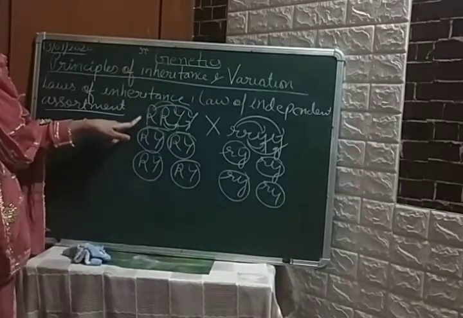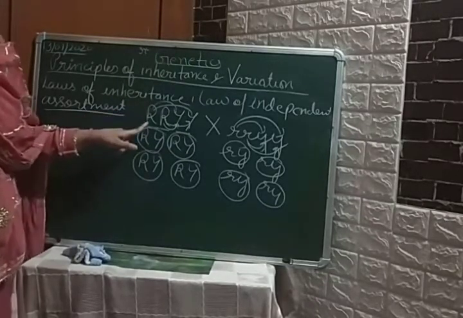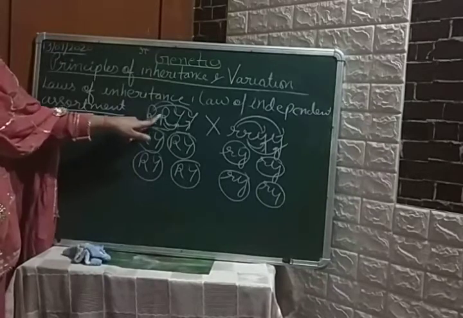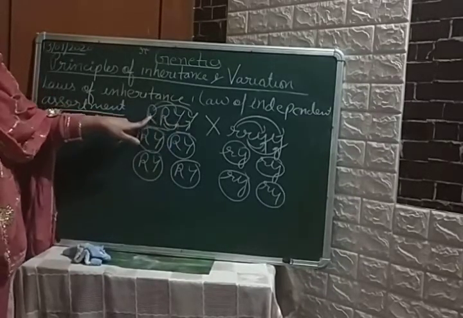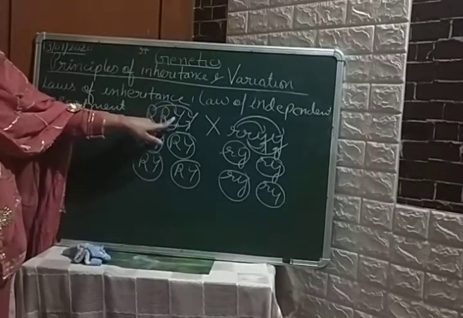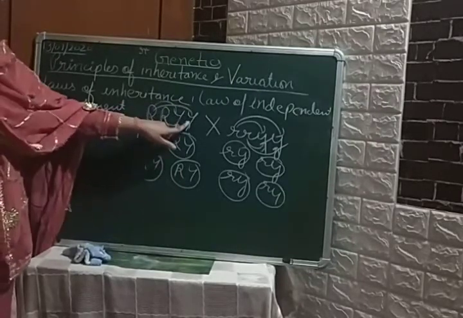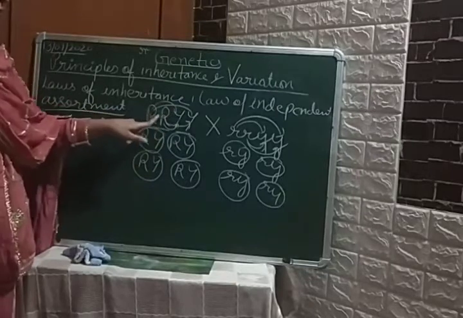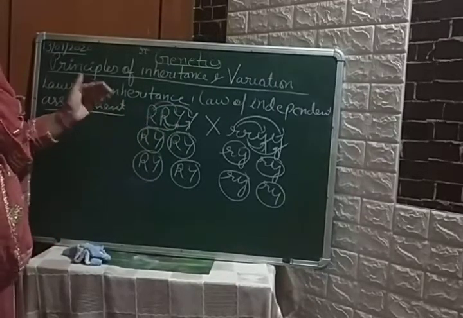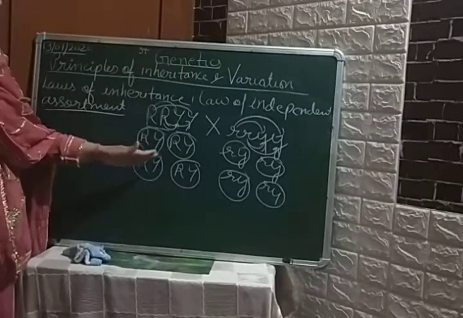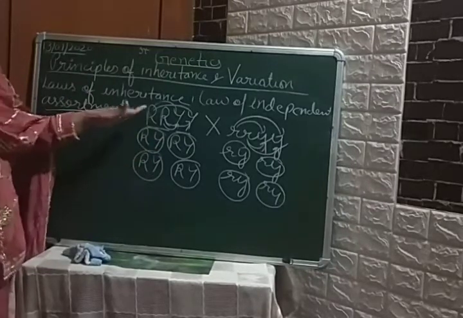See here what I have told you, that 2 alleles of each character separate independently. This has equal capability to fuse with this and with this also. It is not that it will fuse with this only or with this only. They are independent, rearranging themselves. These are the gametes of your parents.